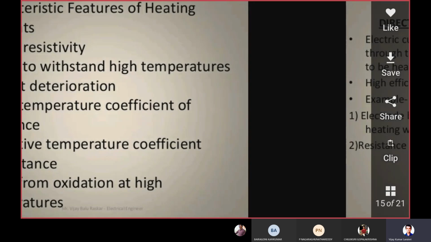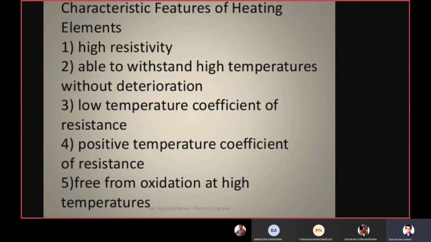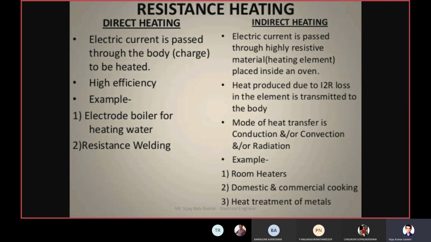These are all the features of the elements which you are using for electric heating. First one is high resistivity. Second one is being able to withstand high temperatures without deterioration, so it should withstand very high temperatures without damaging. And next are low temperature coefficient of resistance, positive temperature coefficient of resistance, and free from oxidation at high temperatures. So these are the features that a heating element should possess for electric heating. So next thing is